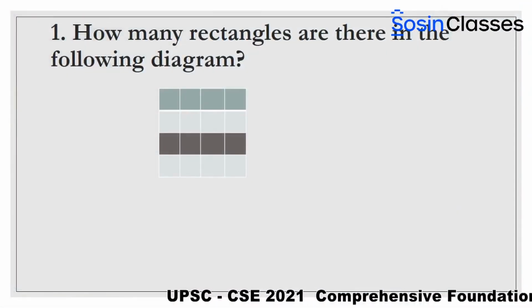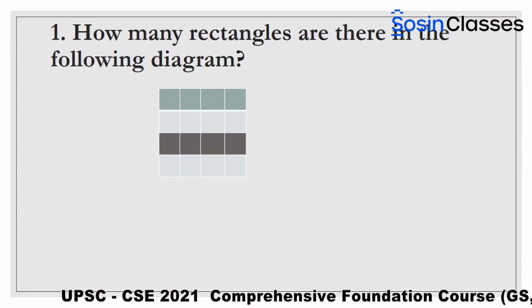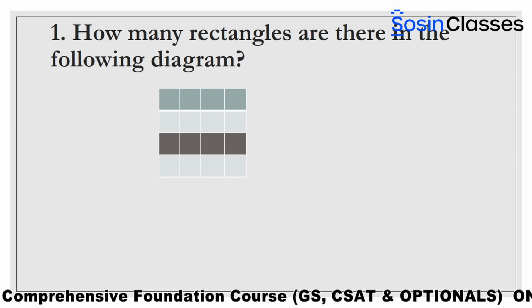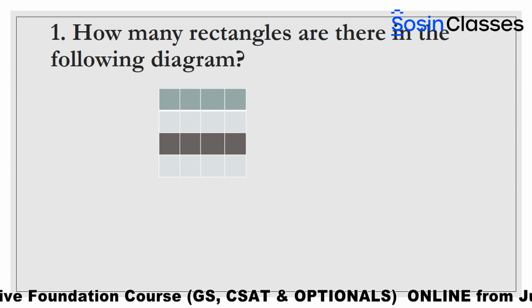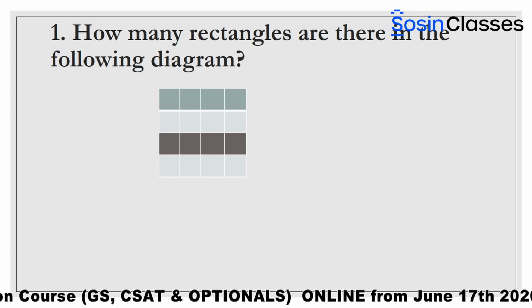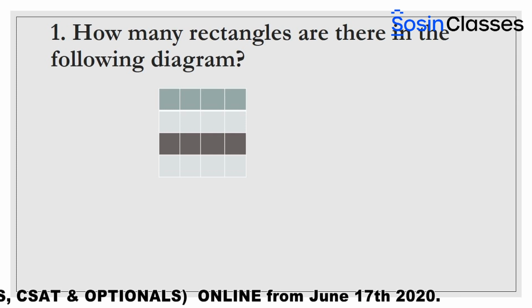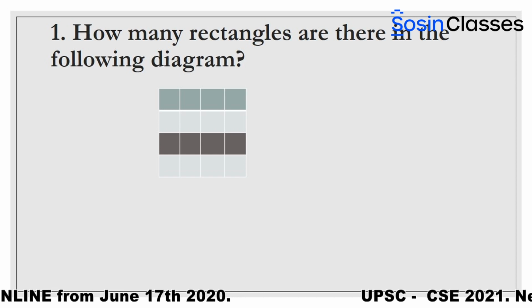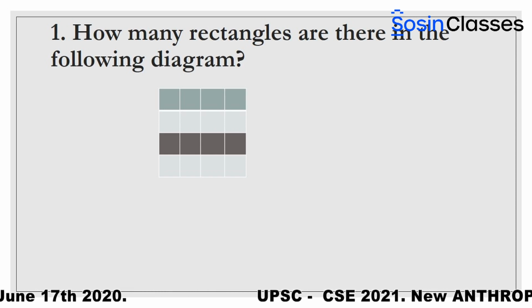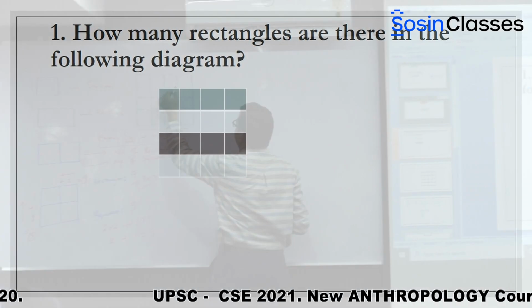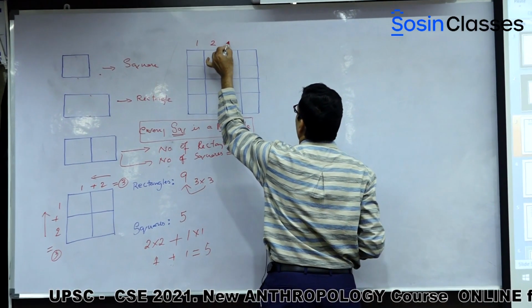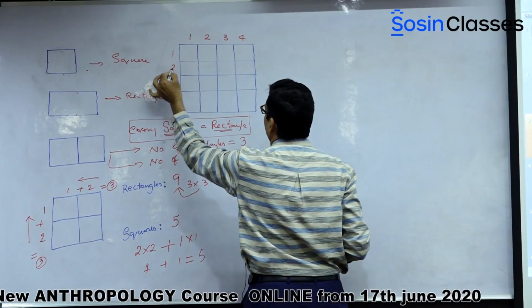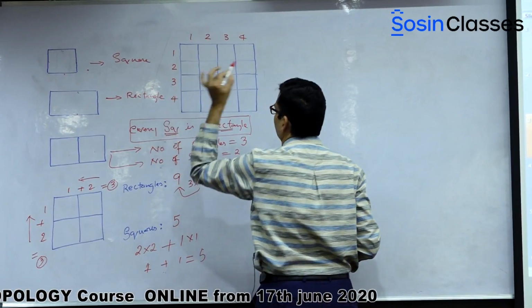Now see the first question. How many rectangles are there in the following diagram? So we want to find out how many rectangles are there in the following diagram. If you see the columns, how many columns are there? It's clearly visible, right? 1, 2, 3, 4. 4 columns are there. And how many rows are there? 1, 2, 3, 4. 4 rows are there. So it's definitely a square grid. The same diagram I have drawn here, with 4 columns and 4 rows.